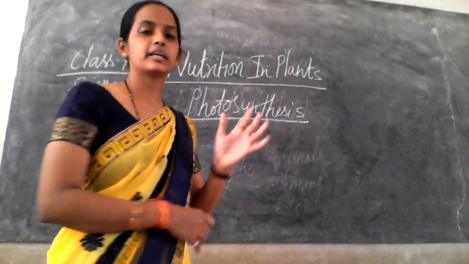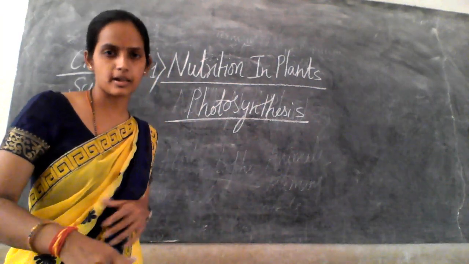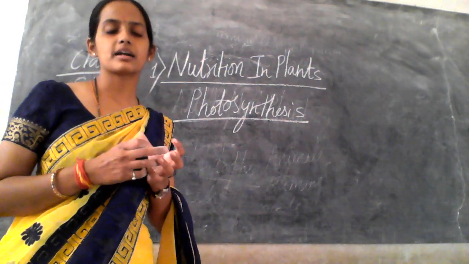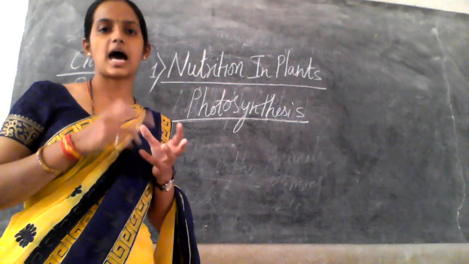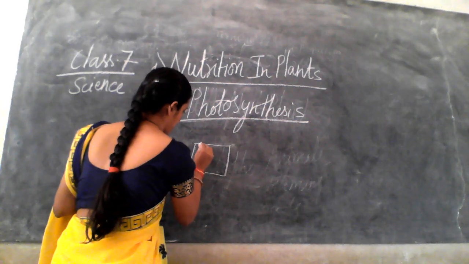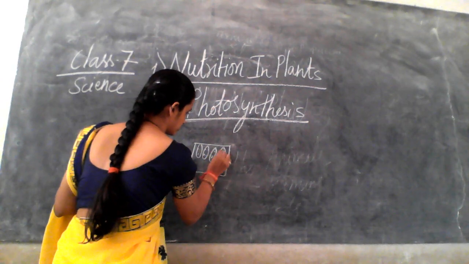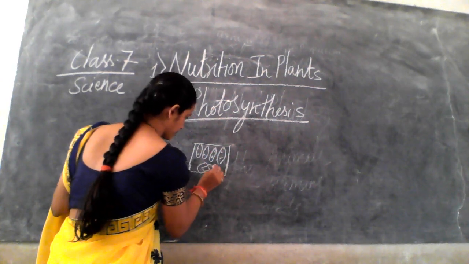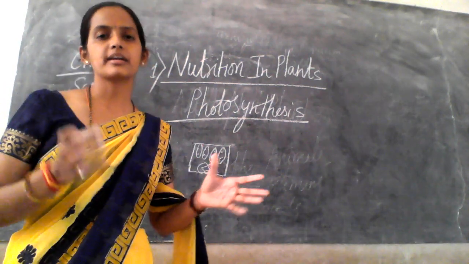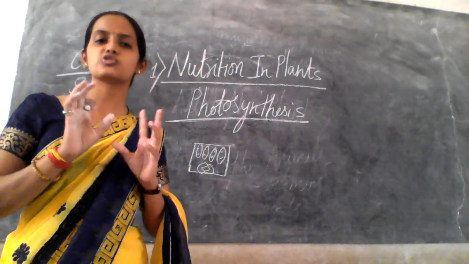Okay. So the main three materials needed for the photosynthesis process, right? One more thing, the upper layer of the leaf consists of the stomata and chlorophyll pigment. When we observe the leaf under the microscope, we are able to see chlorophyll pigments and stomatal cells.